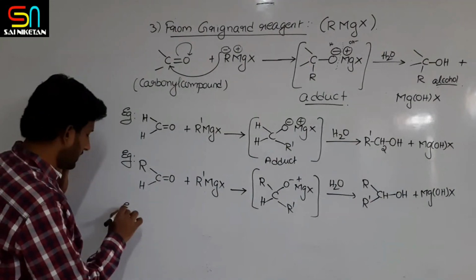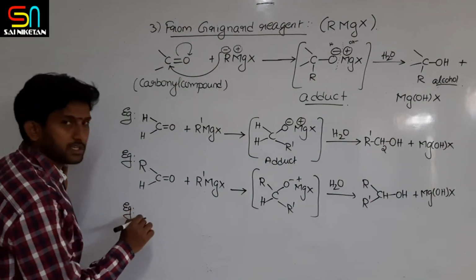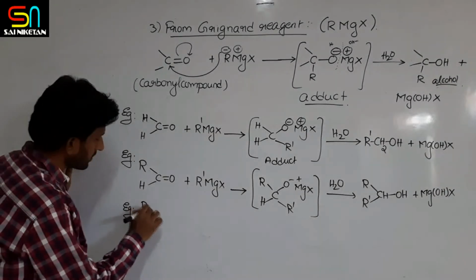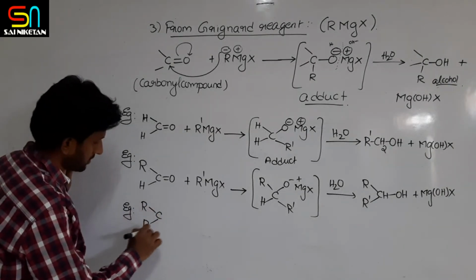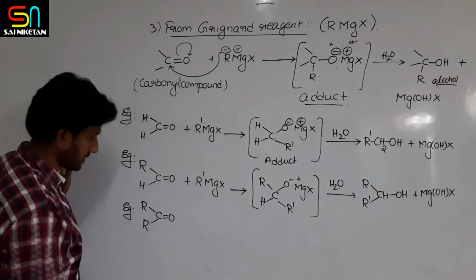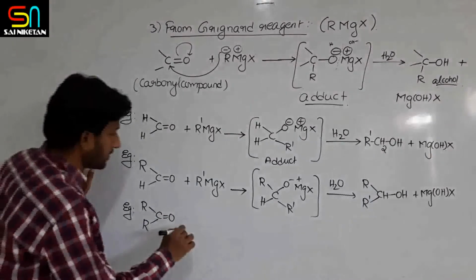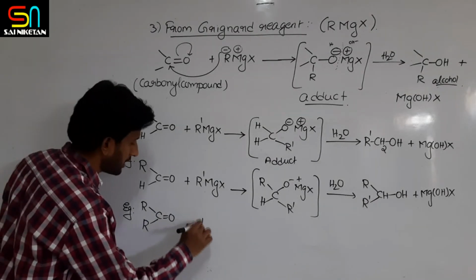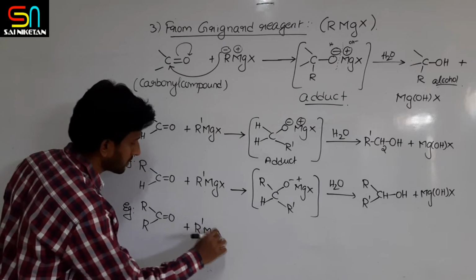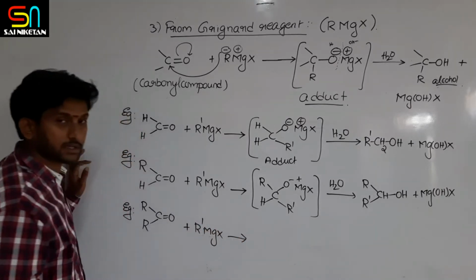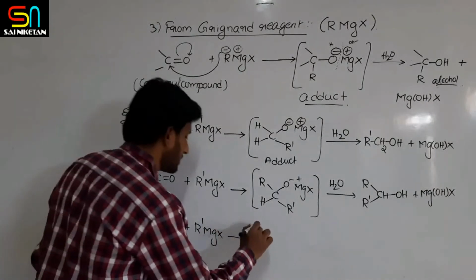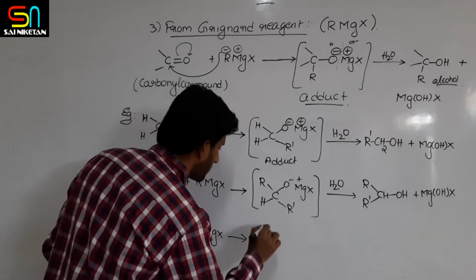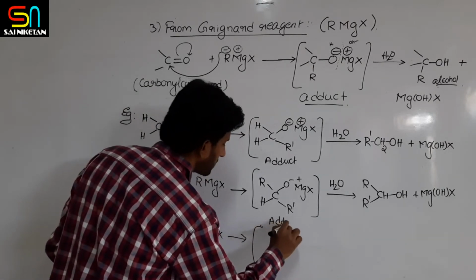Let us take now some ketone, any ketone, plus RMgX. RMgX gives rise to, first, the adduct should form or not? So the adduct should be formed.